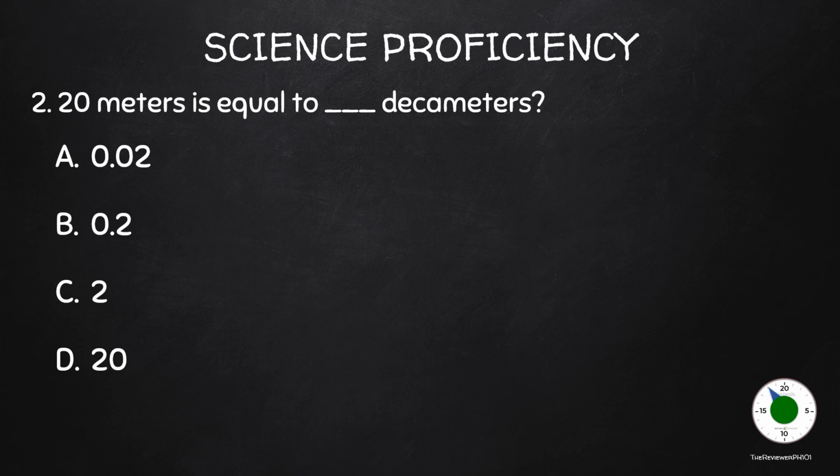Two, 20 meters is equal to blank decameters. A. 0.02, B. 0.2, C. 2, D. 20. The correct answer is C.